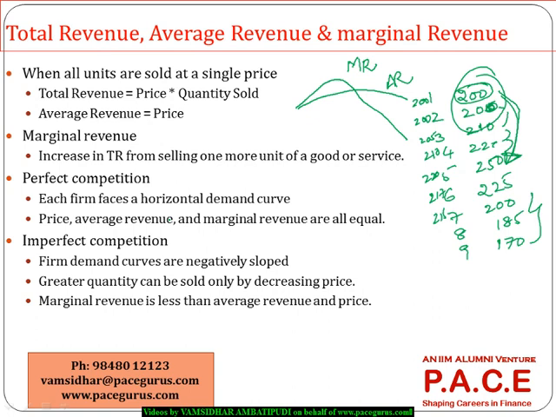So the impact will not be that heavy. These are the two things we have to remember. Especially when the demand curve is downward sloping, marginal revenue is always lesser than the average revenue, which is always lesser than the price.